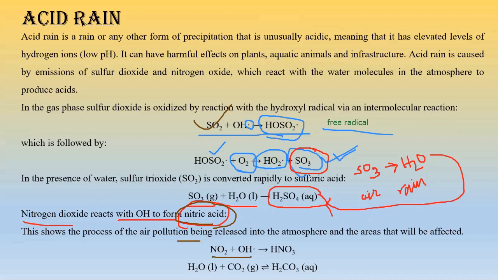Now, apart from these two acids, HNO3 and H2SO4, there is one more acid which is not that harmful, but yes, it is also caused during acid rain, and that is H2CO3. What is the name of H2CO3? Tell me. It is nothing but carbonic acid. Always remember H2CO3 is carbonic acid, and it is formed by the action of H2O with CO2. Okay, let's move to the next slide.